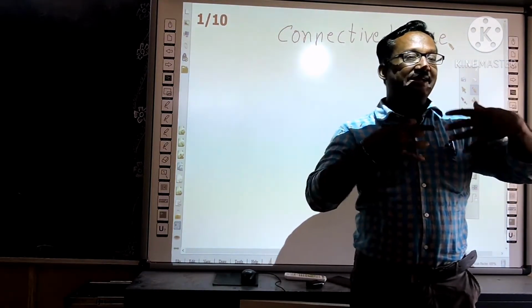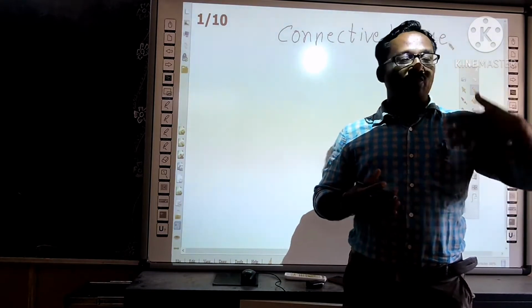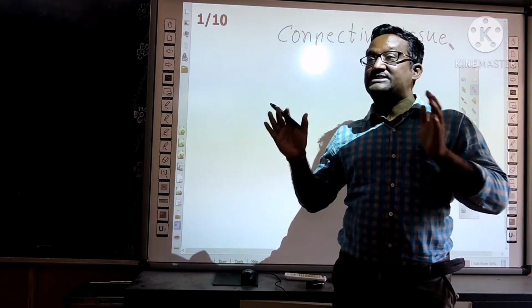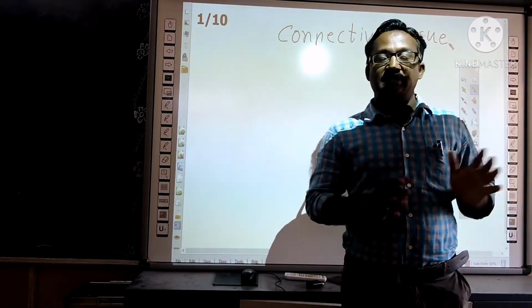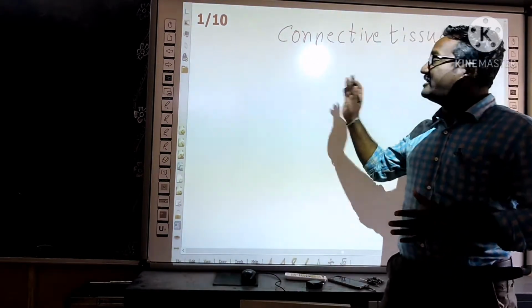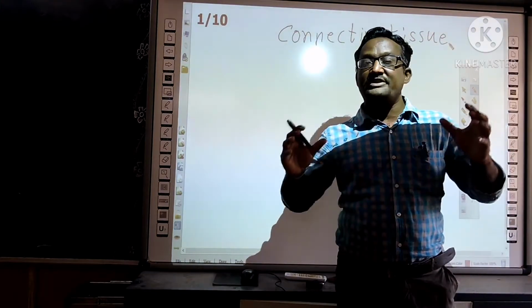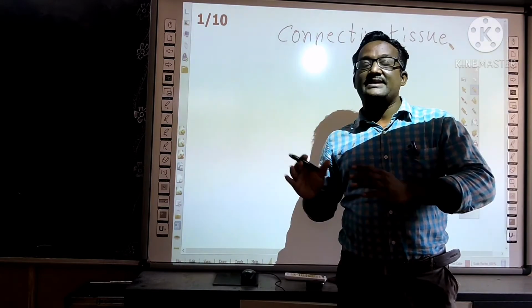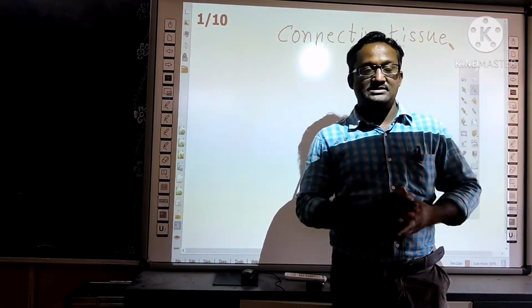So the heart is located in the chest region. Is it moving downwards when you are bending? No. There is no displacement. What is the reason? Because of the connective tissue. The connective tissue keeps the organs in their places. It works like the ground tissue in plants.